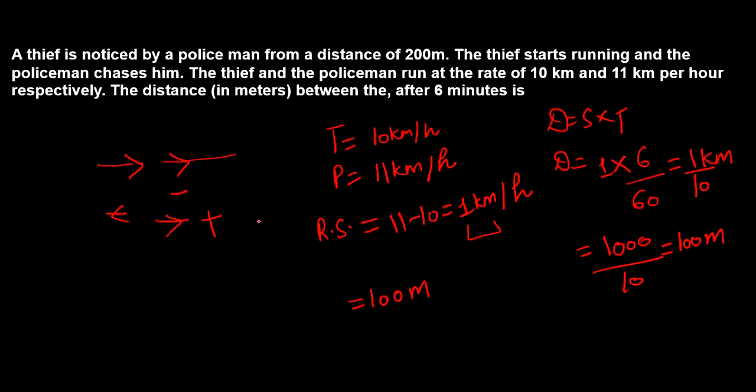I hope you understood the question. Let's move to the next question now. Walking 6/7 of his usual speed, a man gets late by 12 minutes. The usual time taken by him to cover that distance is.